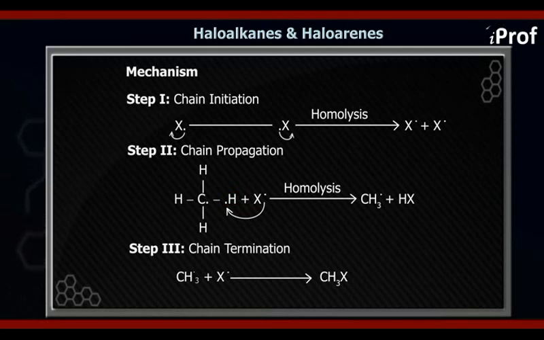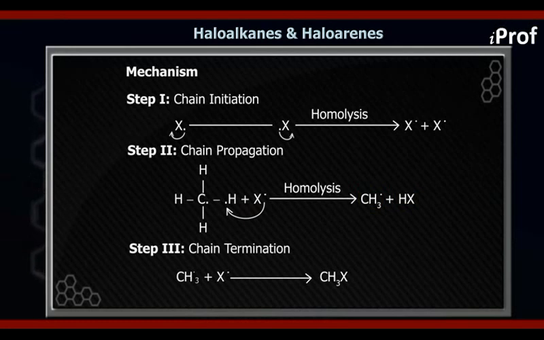If we take the simplest alkane, CH4, the X radical will abstract one of the H of CH4 and form HX plus CH3 radical.